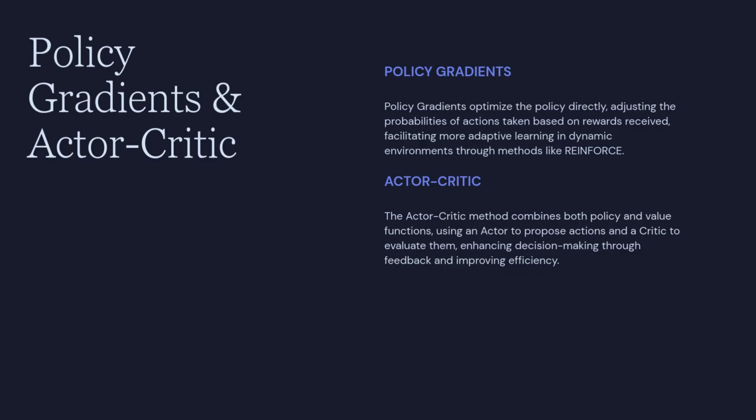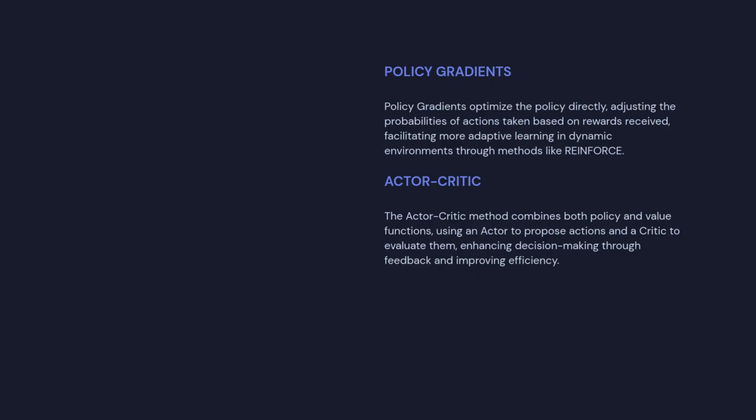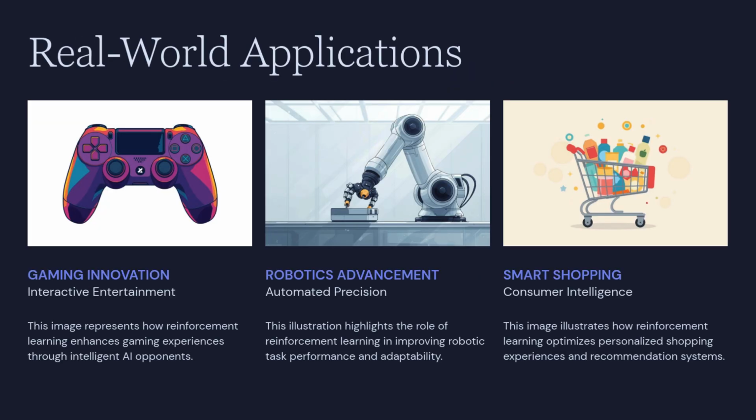Policy gradient methods directly optimize the policy itself. REINFORCE is a basic example. Actor-Critic methods like A2C and A3C improve this by using a value function, the critic, to help train the policy, the actor. This reduces variance and speeds up learning, especially with asynchronous parallel workers.